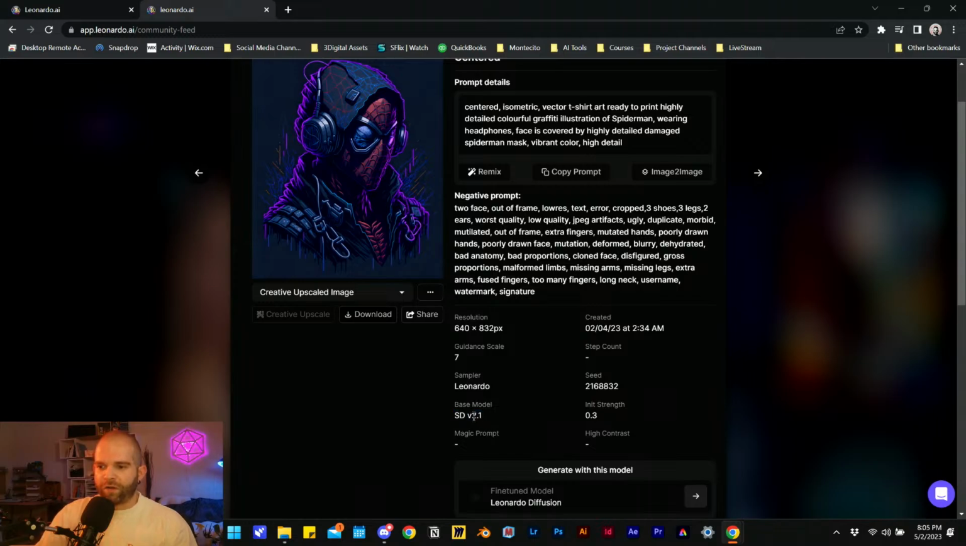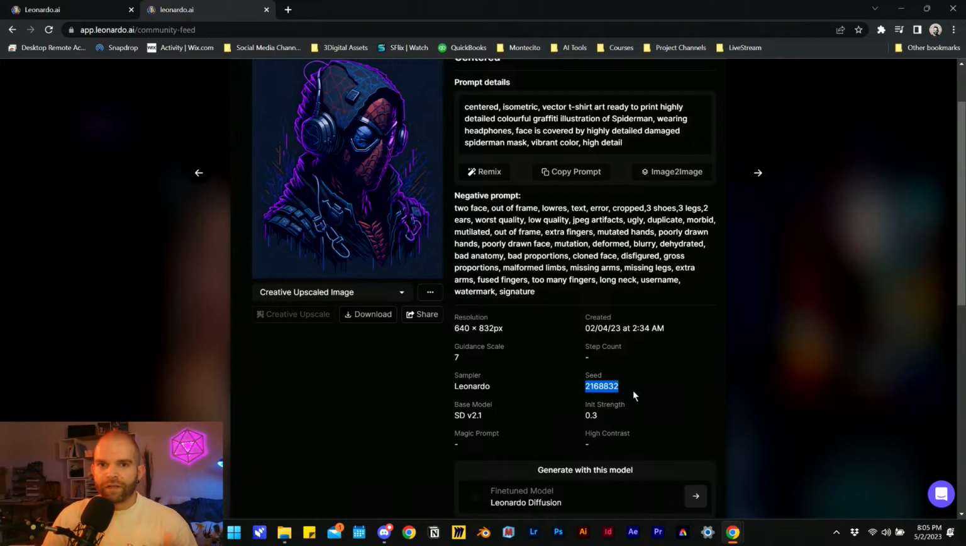So this is just a standard Stable Diffusion 2.1. All these models, you can research them in Hugging Face. That's where they're all located. When it was created, the seed. So that's actually very important.